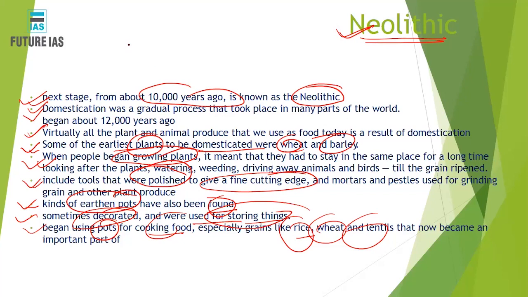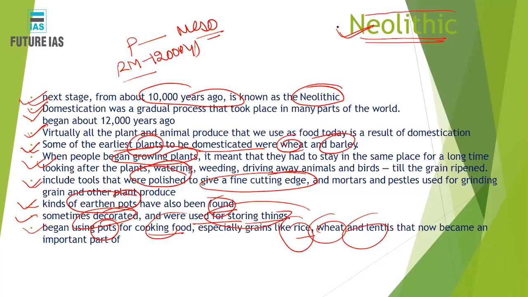One is called your Paleolithic, that started from 2 million years ago to 12,000 years ago. That is again divided into upper Paleolithic, middle Paleolithic, and lower Paleolithic. Then you have the Mesolithic. The Mesolithic period was from 12,000 years ago to 10,000 years ago, because, as I said, the whole earth was coming out from the glacial period. So now there was an interglacial time, so the warm period had been coming in, and new things started evolving over the period of time.